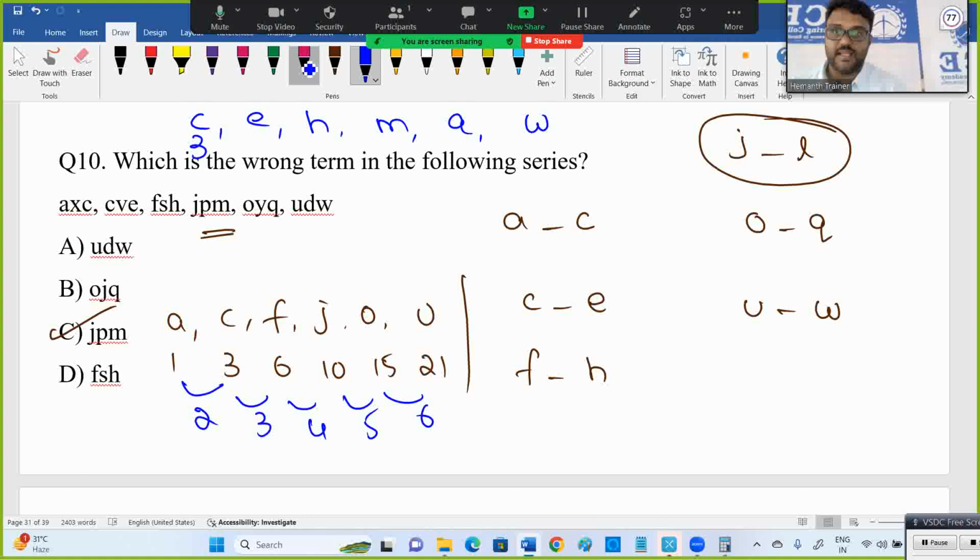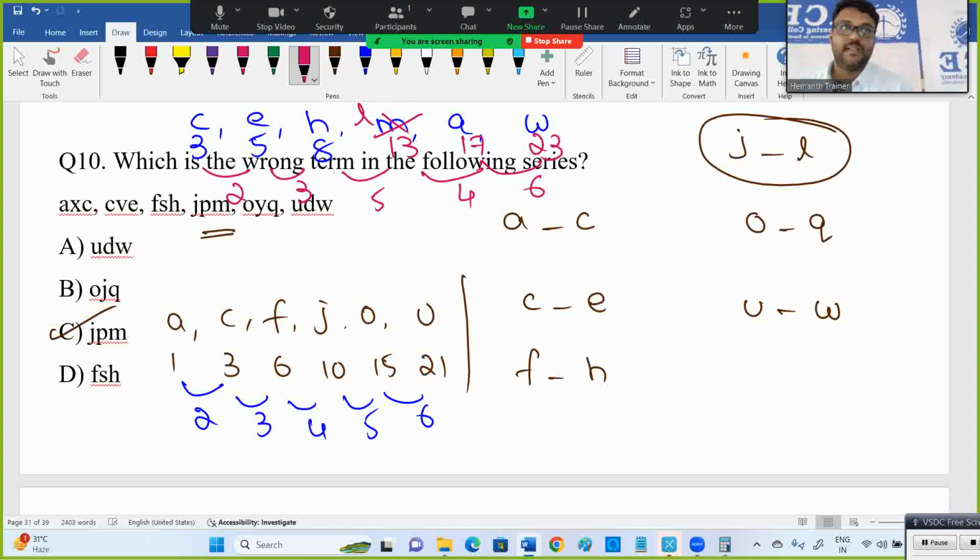C is nothing but 3, E is 5. Here we have 8, 13, 17, 23. Here gap is 2, gap is 3. Next expected 4, next 5, then 6. Here 6 is okay, but here 5 and 4 is what we got. That's because of the M letter. If it is L, 12, 4, then 5 will come. So that is the wrong term. In the series, one term is disturbing, so M is disturbing and instead of that L is required. If that is set, then entire things will be okay.